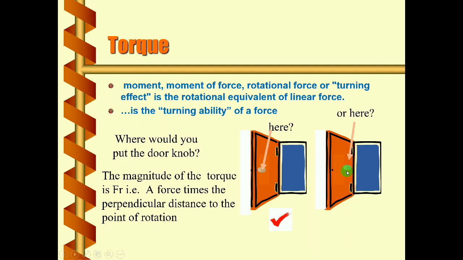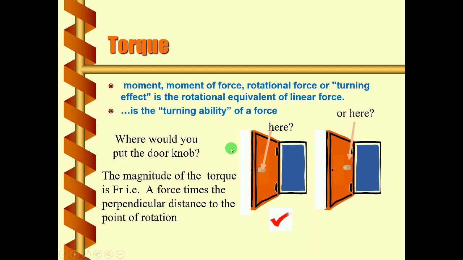What if it is near the hinges? If it is near the hinges, a large amount of force will be required to produce the turning effect, that is, to open or close the door. As the knob is away from the hinges, a smaller amount of force is required to produce the turning effect. So that will actually reduce the work done.